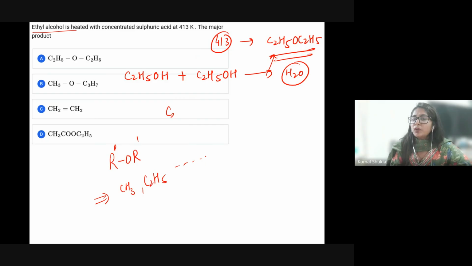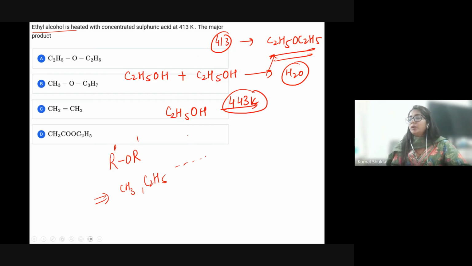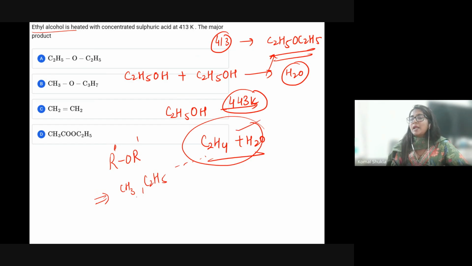Now, suppose you have C2H5OH and the temperature is 443 K. Now, what is going to happen? Again, an intramolecular dehydration will take place. There is a formation of C2H4 plus H2O. You can easily understand that formation of the alkene takes place. At 413, ether will form. At 443, alkene will form.